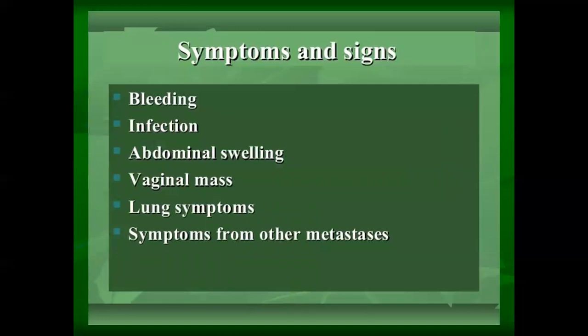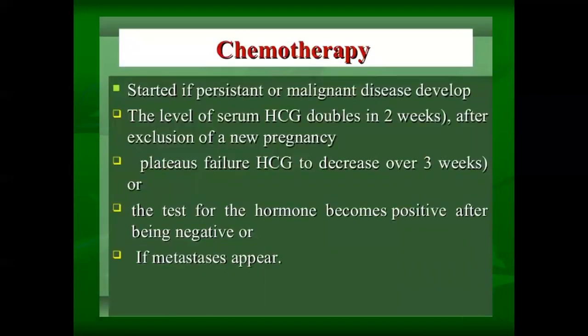So the signs and symptoms include bleeding, normally infection, swelling in the abdomen, and vaginal mass, because in the definition it is already told that it occurs because of the hydatidiform mole. So the hydatidiform mole vesicles will be there as a vaginal mass. There are also lung symptoms, that is breathlessness, and symptoms from other metastases. When it is a carcinoma, for both cases, chemotherapy has to be done.